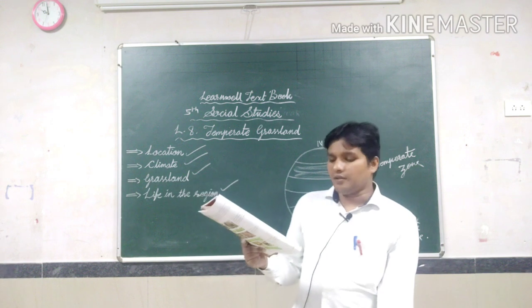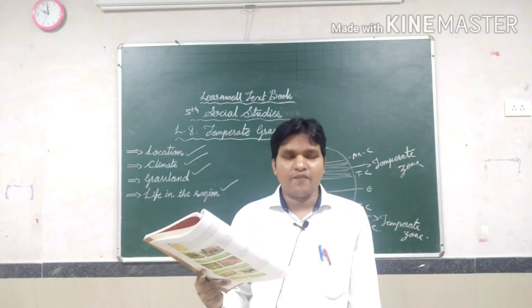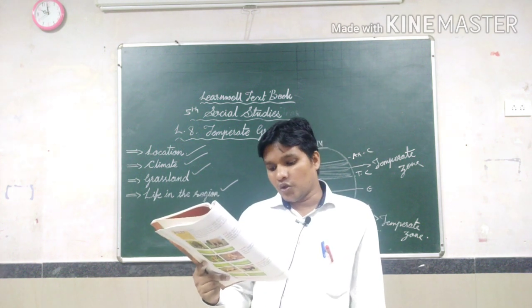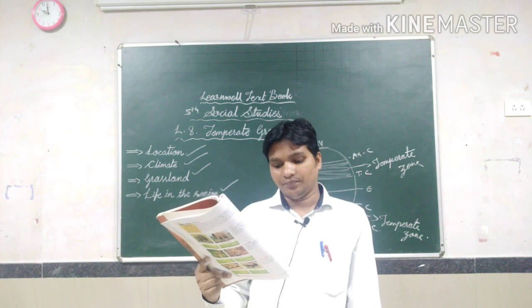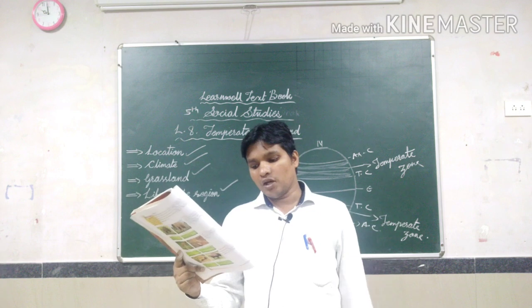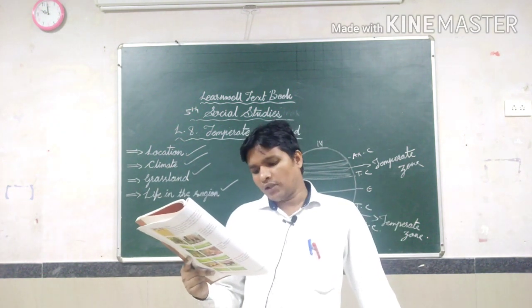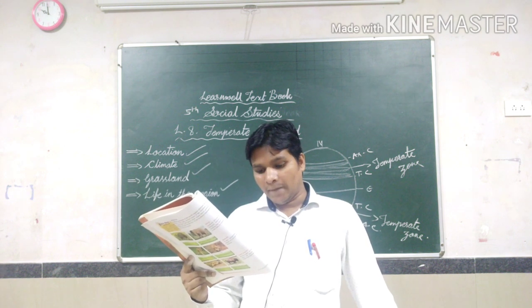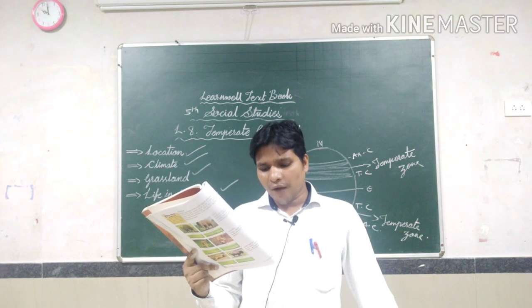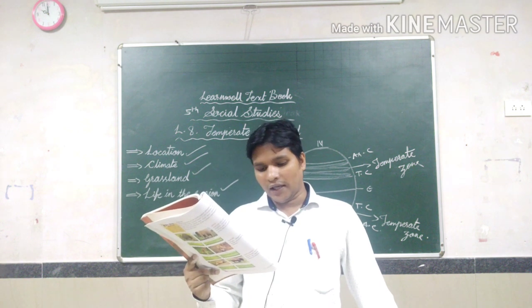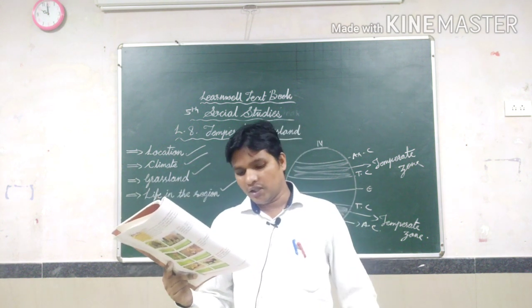Now we are going to discuss farming. What type of farming is done in these regions? The soil in the temperate zone is dark and fertile. The soil color is dark and it's very fertile soil. In the prairies of North America, crops such as wheat, barley, rice, flax and oats are grown. This area is also known as the granary of the world.